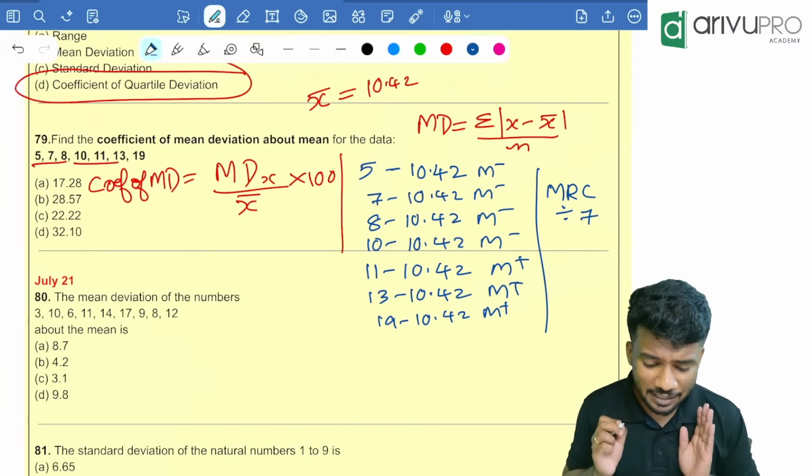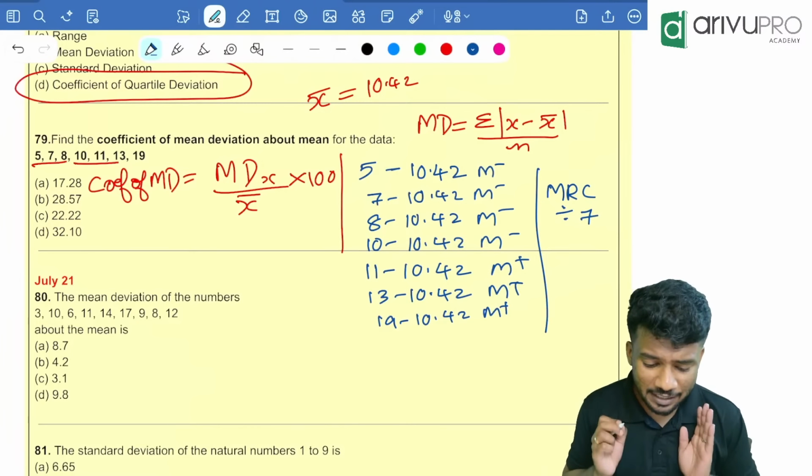X bar is how much? 10.42. Divide by 10.42, then multiply it with 100. How much are you getting? You are getting it as 32.1. Option D is your answer. I hope that you got it.